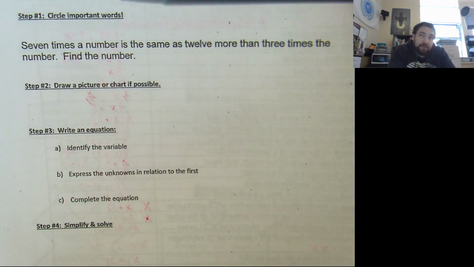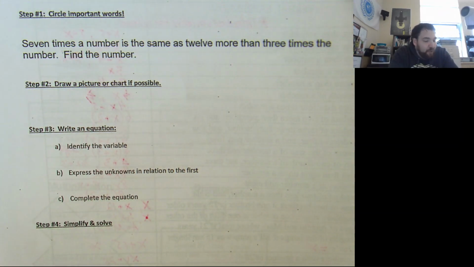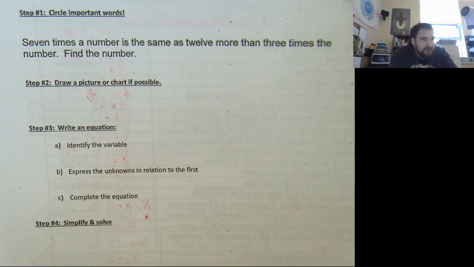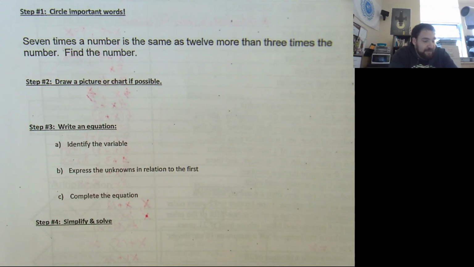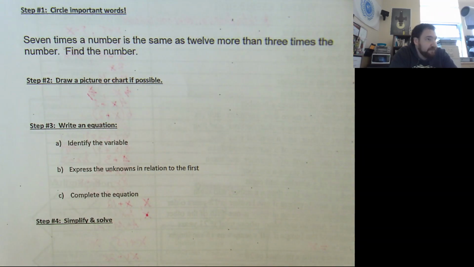Here we go. So, here's the question. 7 times a number is the same as 12 more than 3 times the number. Find the number. Now, having just read that, I'm not going to jump right away to pulling out letters or mathematical expressions. I want you guys to identify for me first what the important words are in these 2 sentences.